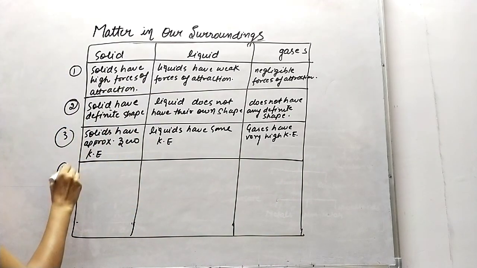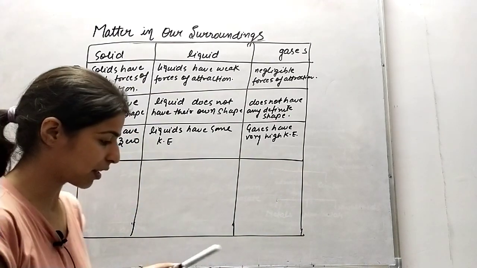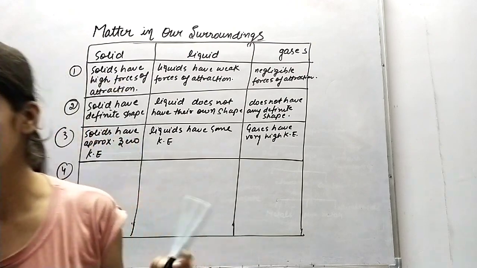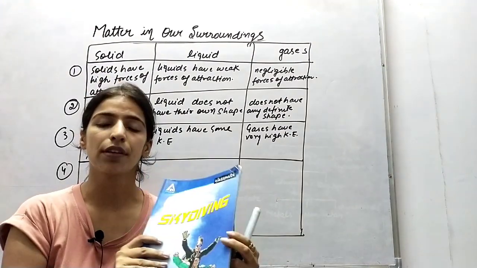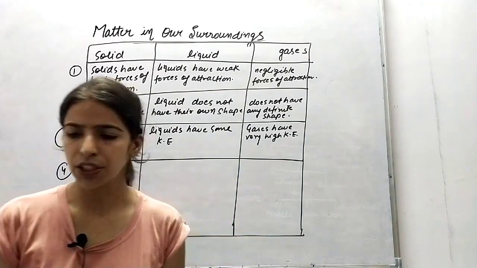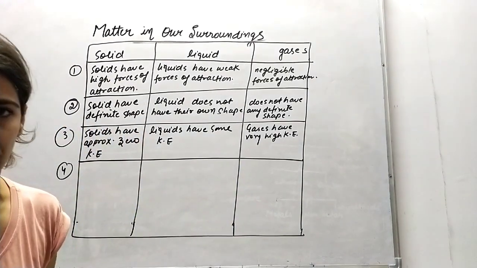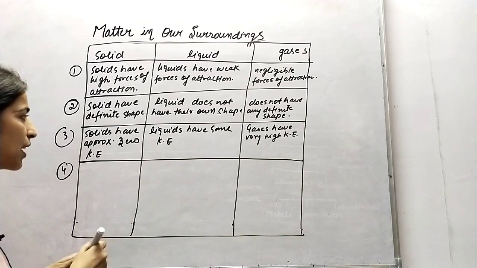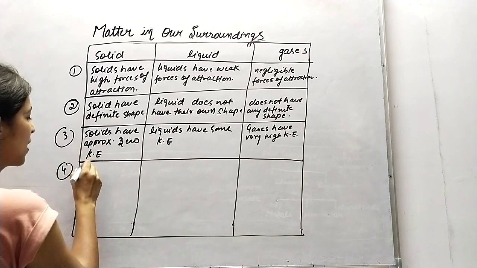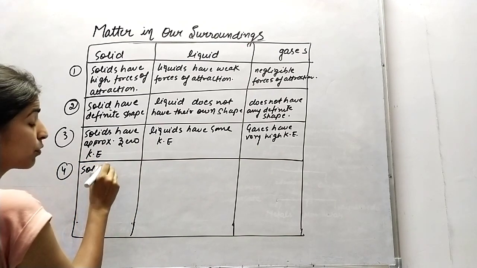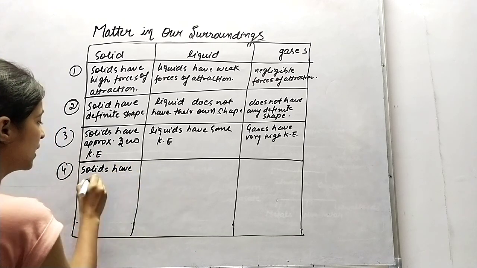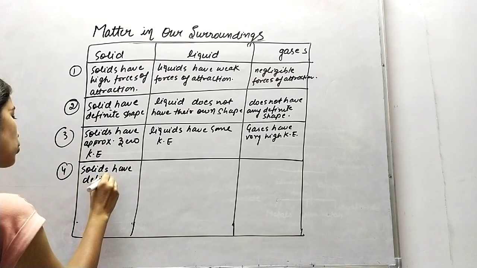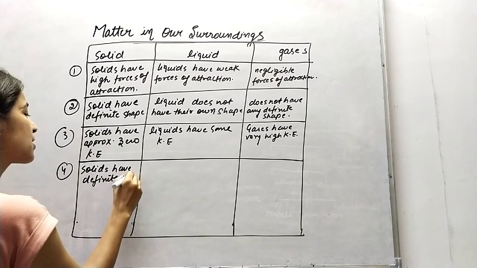Next point is mass. The mass of this marker will be considered 1 kg. If I am supposing the mass of this body, it will be 2 kg, supposing. Its mass will not change with time. Fine. The mass will remain the same. So the masses of solids are definite. Solids have definite mass.